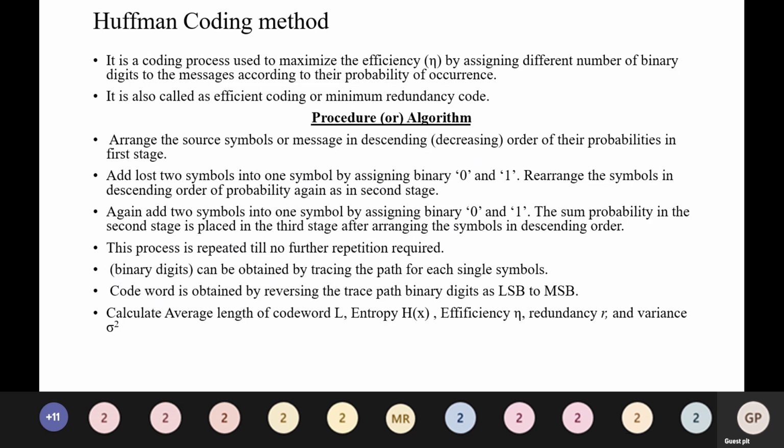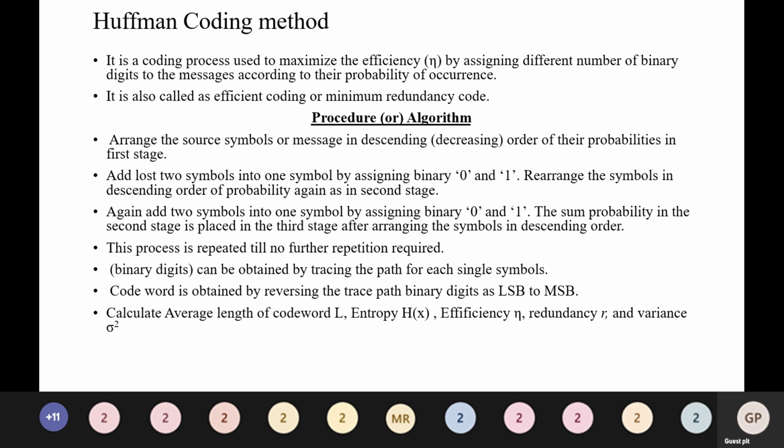Arrange the source symbols or messages in descending, that is decreasing, order of their probabilities in the first stage. Add the last two symbols into one symbol by assigning binary 0 and 1. Rearrange the symbols in descending order of probability again as in the second stage. Again add two symbols into one symbol by assigning binary 0 and 1. The sum probability in the second stage is placed in the third stage after arranging the symbols in descending order.